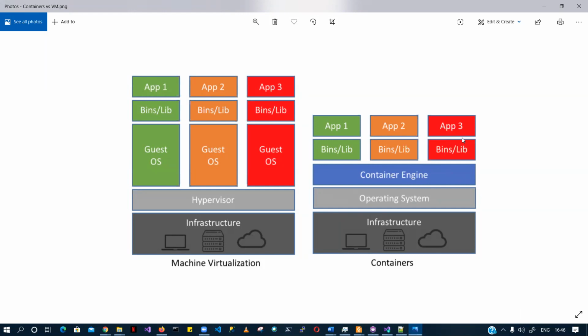We have basically three sets of different dependencies or binaries or libraries, but they are part of a single, same virtual machine, right?